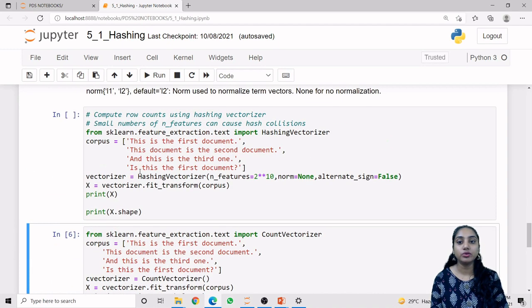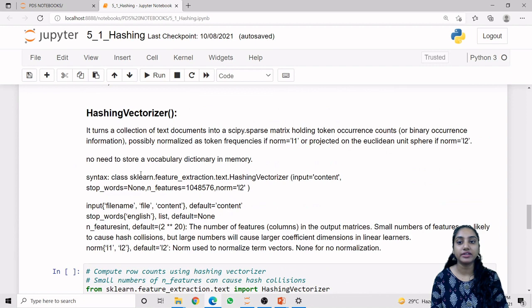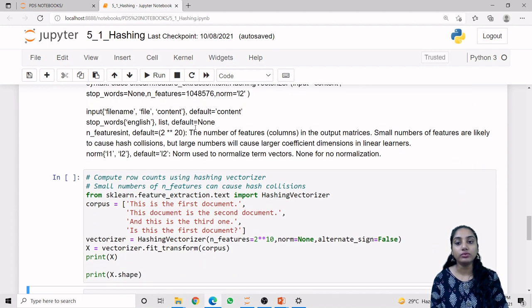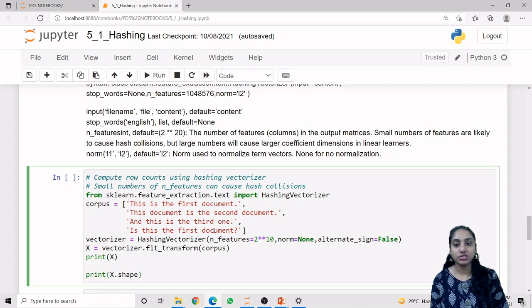Now in the same way we can do this using the hashing vectorizer. Obviously we know that the hashing vectorizer uses a hash function. So ultimately the hash function stores each and every string as a hashed value, so the output of this will also be a hash value. Now what is the difference between hashing vectorizer and count vectorizer? Ultimately your count vectorizer can store the vocabulary, but the hashing vectorizer does not store any vocabulary. So let us just run this code first.